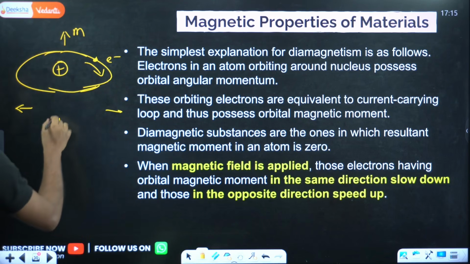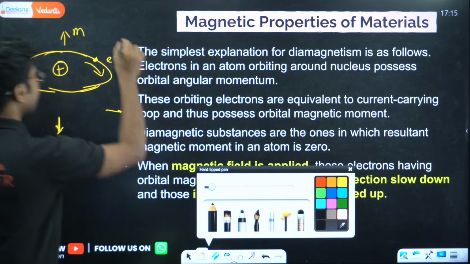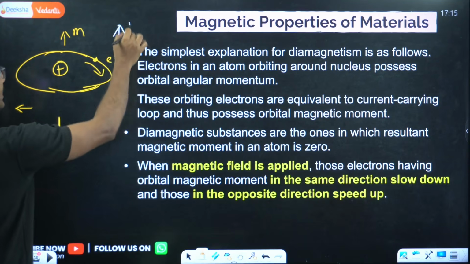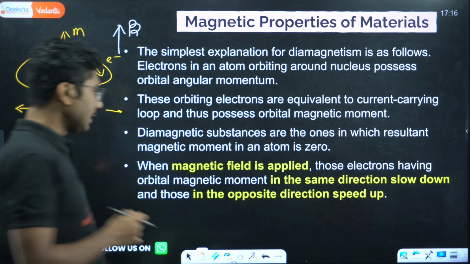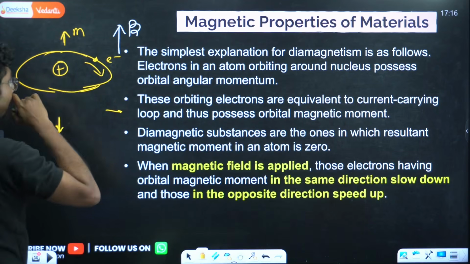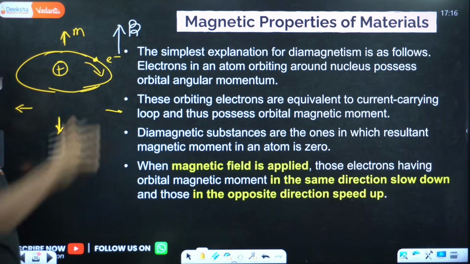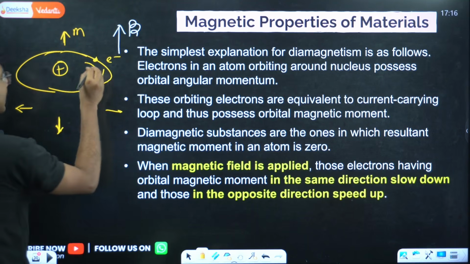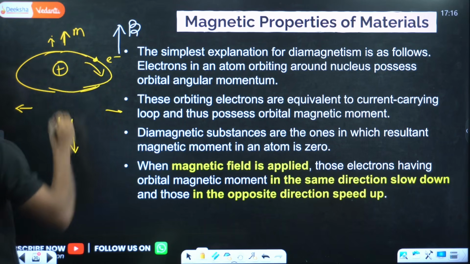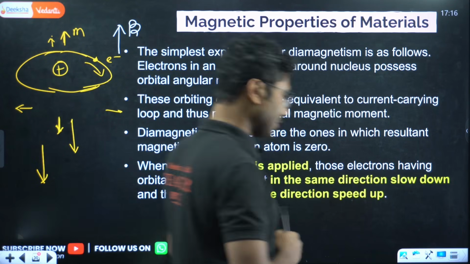So basically that means, suppose I apply an external magnetic field in this direction. This is the overall structure of the material. Normally everything is zero. You apply an external magnetic field in this direction. The electrons orbiting on this side, normally this one would speed up, so this increases and the object would move in the direction of the magnetic field. But what happens is this one slows down, so this value decreases, this value increases, so the net effect in this direction increases, so they get repelled in the direction opposite to the magnetic field.